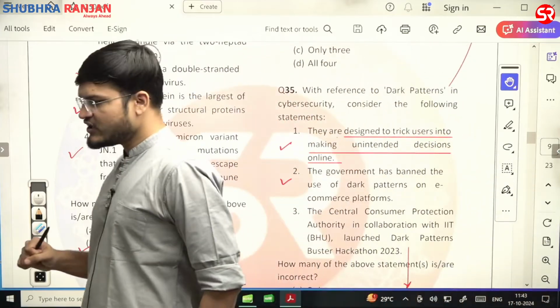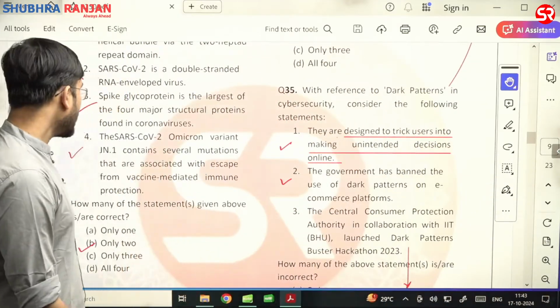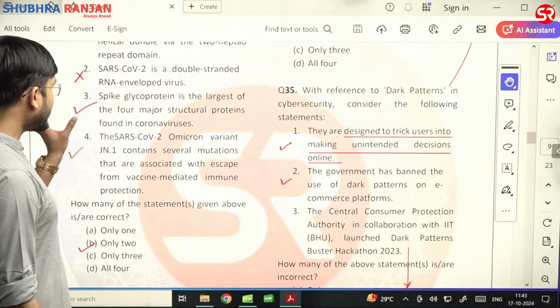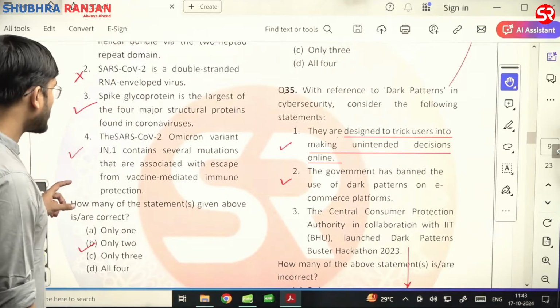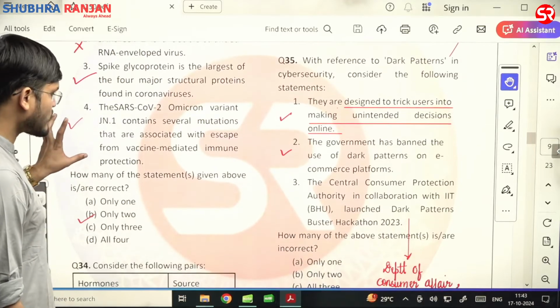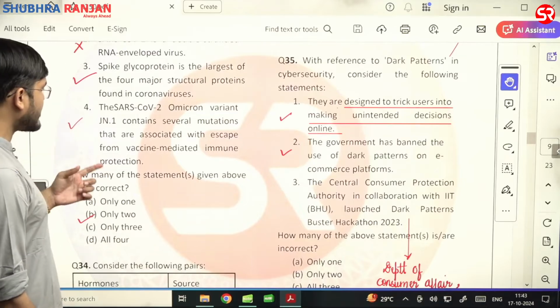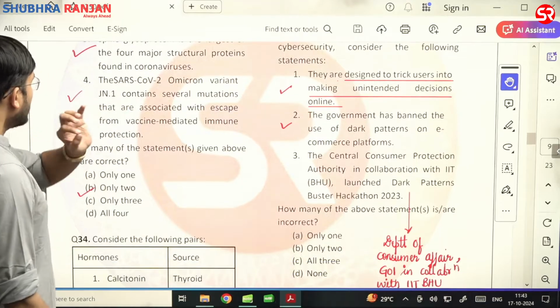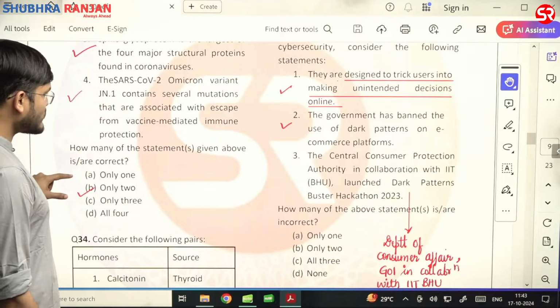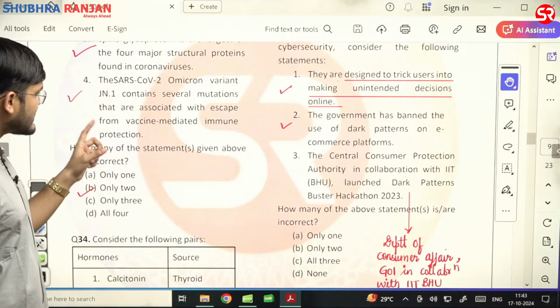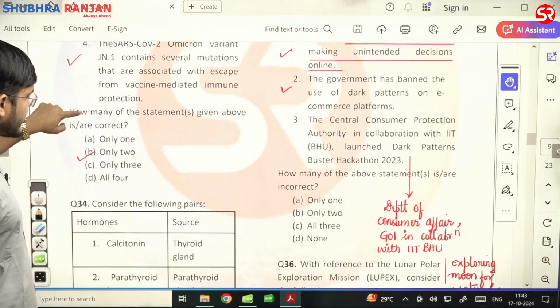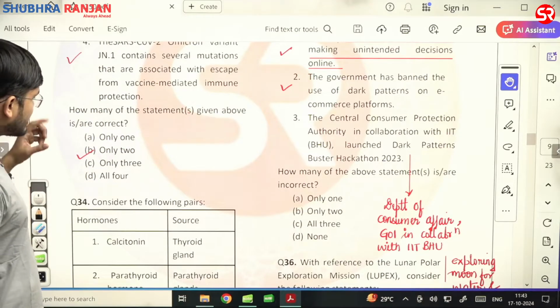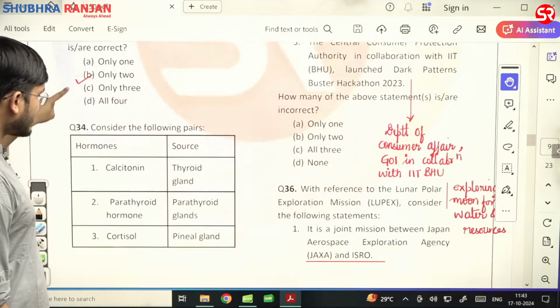So we all know that second statement is also wrong. And third statement, spike glycoprotein is the largest of 4 major structural proteins found in the coronavirus. Yes. And fourth statement, the SARS-CoV-2 Omicron variant JN.1 contains several mutations that are associated with the escape from the vaccine mediated immune protection. That is, two statements are correct and others are wrong. That is, B is the right answer.